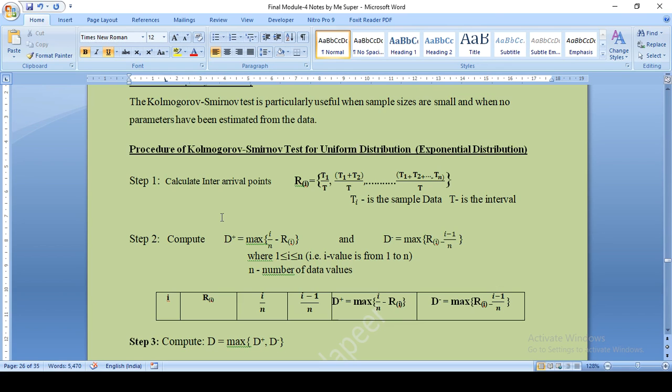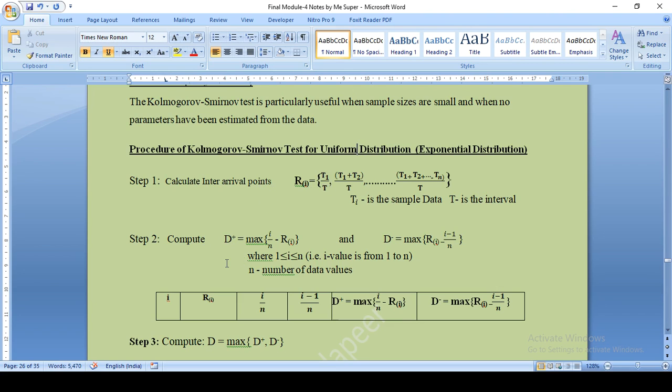So what is the first step? Calculate the arrival points. How to calculate them? There is a formula. R of i is equal to T1 by T. The next R of i will be T1 plus T2 by T. Next will be T1 plus T2 plus T3 by T. Next will be T1 plus T2 plus T3 plus T4 by T, and so on, up to T1 plus T2 plus up to Tn by T, where T is the interval given and Ti is the ith sample data. We will have n sample data, starting with T1, T2, T3 up to Tn. We will see how to use this formula when solving the problem. So the first step is to calculate the inter-arrival points using this formula.